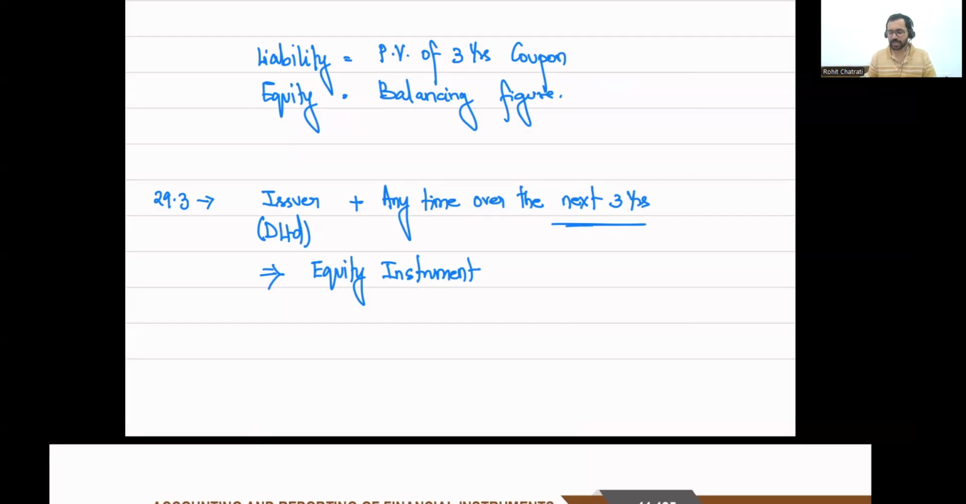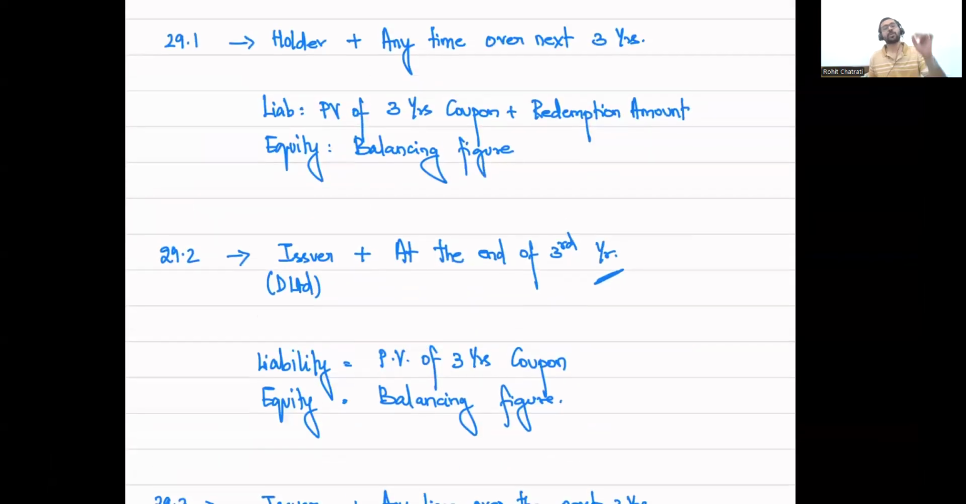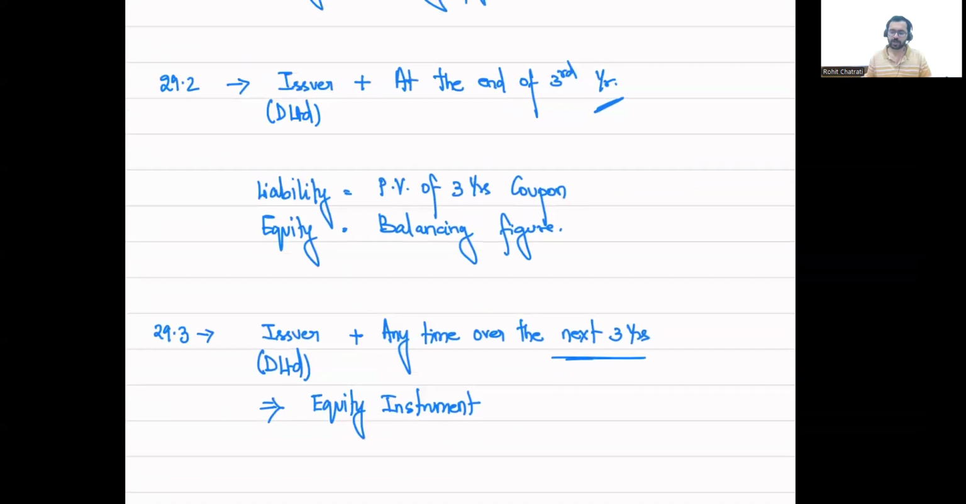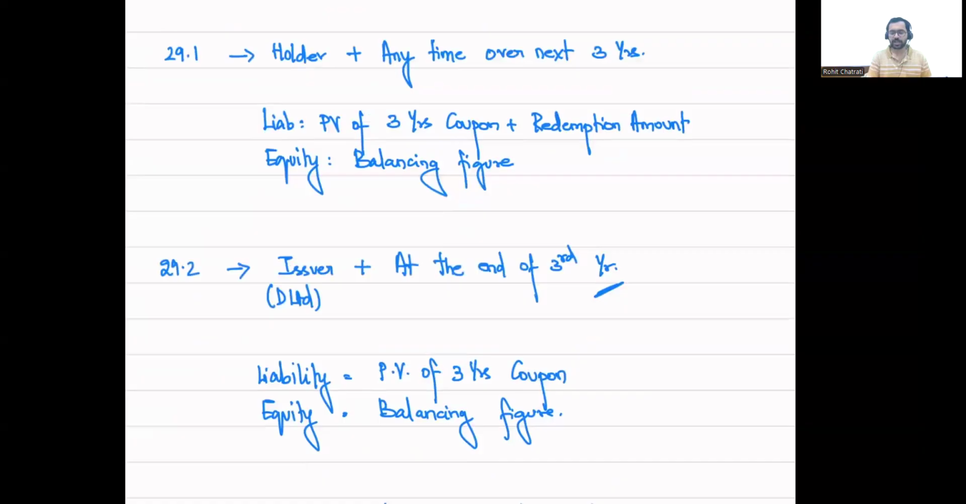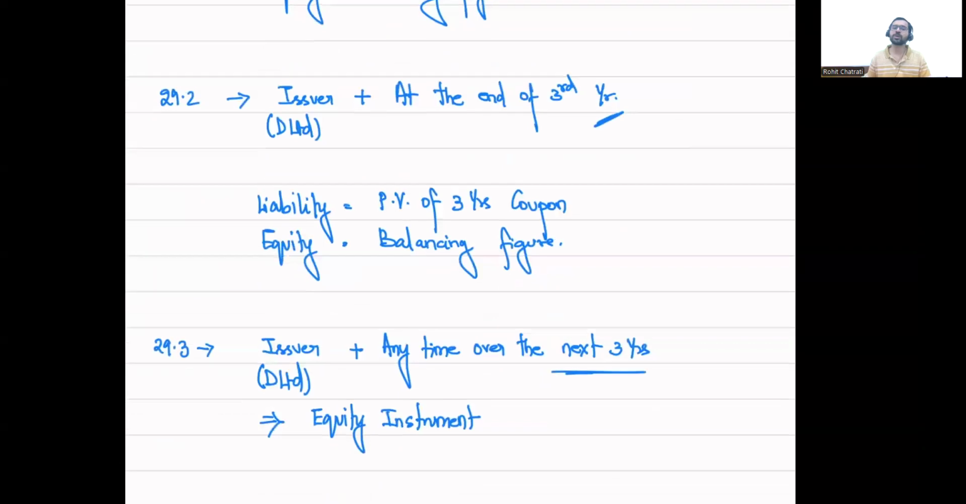All right. So where the issuer has an option to convert it at any time, then it is not going to be classified as a compound financial instrument at all. In 29.1 and 29.2, we classified them as compound financial instruments, whereas in 29.3, we are not going to classify this as a compound financial instrument itself. All right. So that is how the question will change if we state that instead of the holder, the issuer has a right to convert, and also the answer would change depending on when the issuer has the right to convert. All right. So that is how the answer will change.